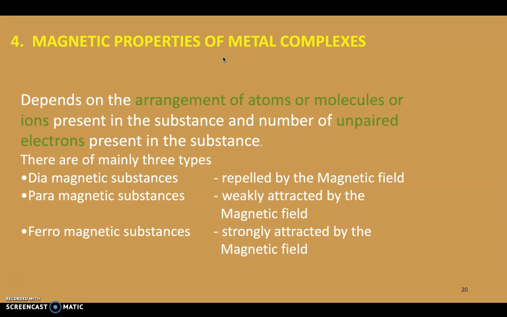Ferromagnetic substances means when they align in the magnetic field, they attract the magnetic field very strongly. They align in the direction of the magnetic field and exhibit a very strong magnetic field. These are called ferromagnetic substances. Example: iron, cobalt, nickel. Such metal ions exhibit ferromagnetism.